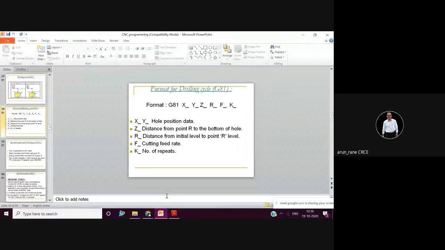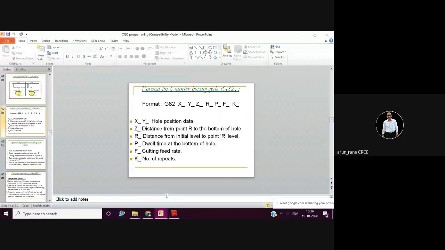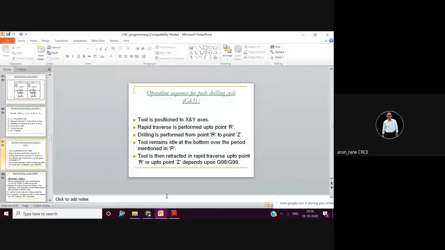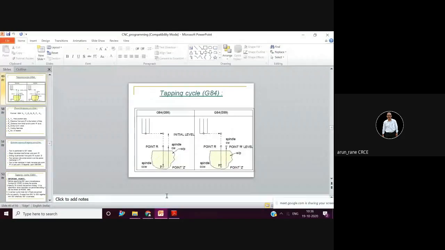So we are here in drilling cycles, and G84 we have done, that is the tapping cycle. And as I told, in tapping, the dotted line is nothing but rapid movement. Now the tap moves rapidly and the cycle repeats itself. This is what happens when you are doing the tapping cycle.